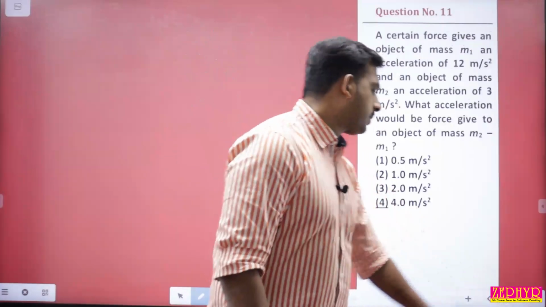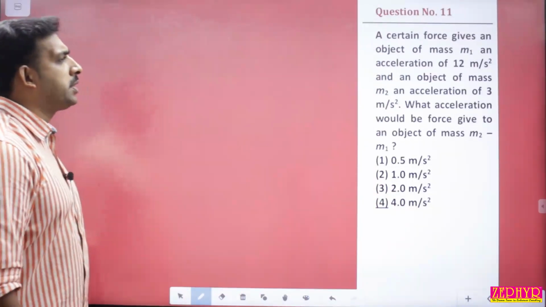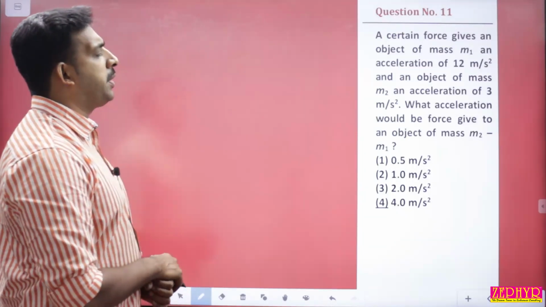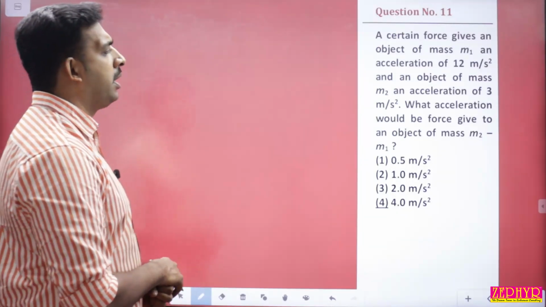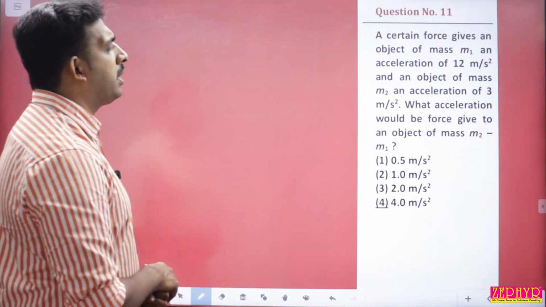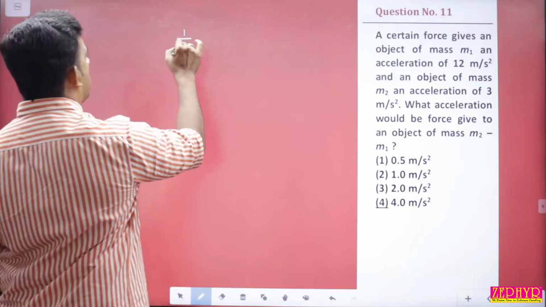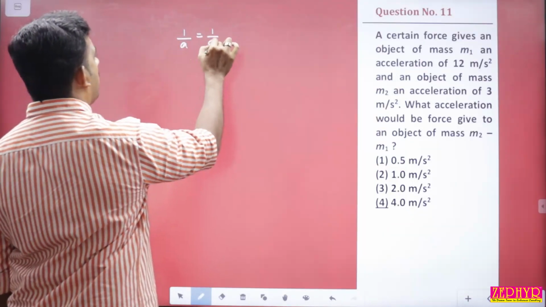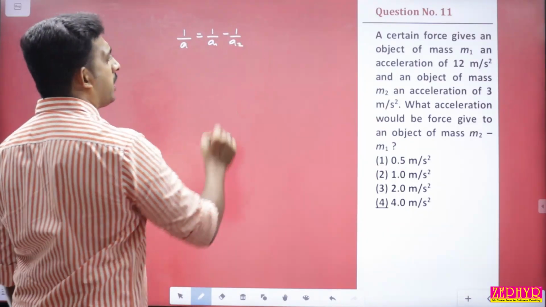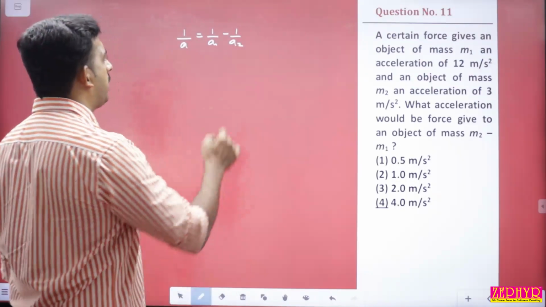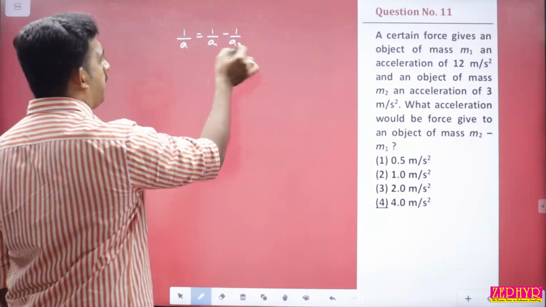Next one. Question number 11. A certain force gives an object of mass m1 an acceleration of 12 meter per second square, and an object of mass m2 an acceleration of 3 meter per second square. What acceleration would the force give to an object of mass m2 minus m1? So we have the resultant acceleration: 1 by a equal to 1 by a1 minus 1 by a2. This is a standard equation. If it is m1 plus m2, then 1 by a1 plus 1 by a2. If it is m1 minus m2, then 1 by a1 minus 1 by a2.